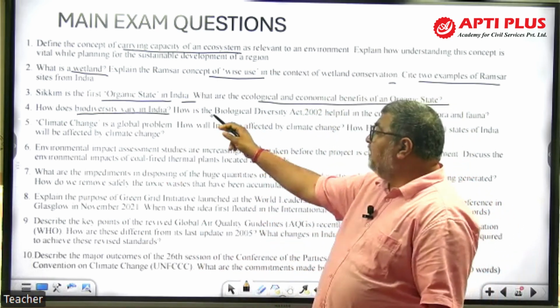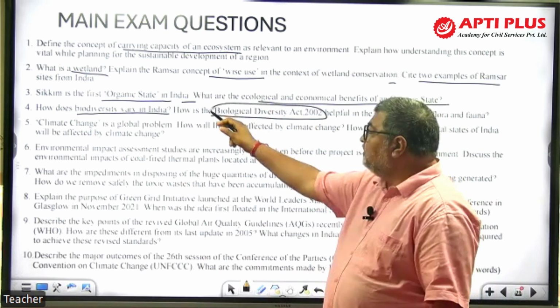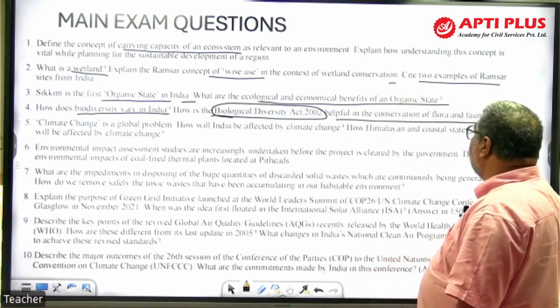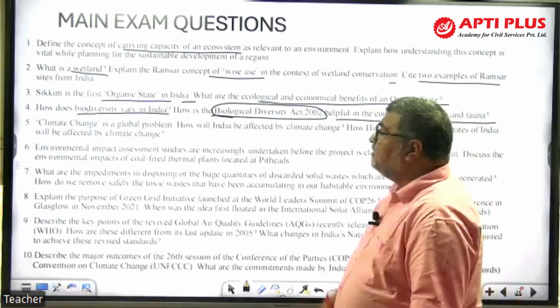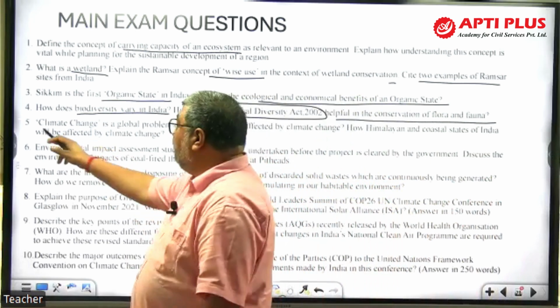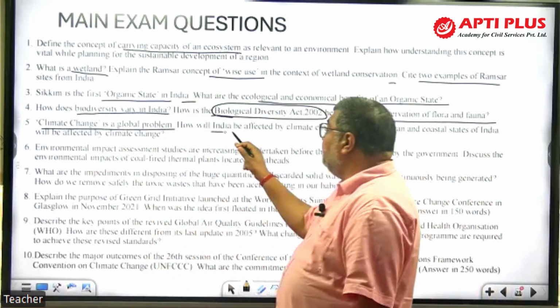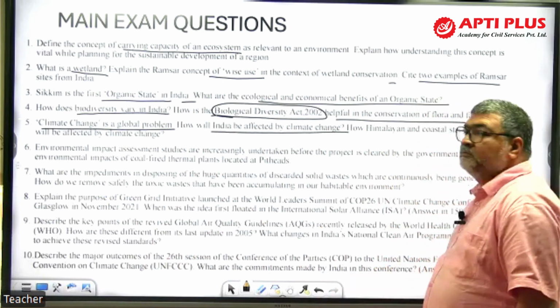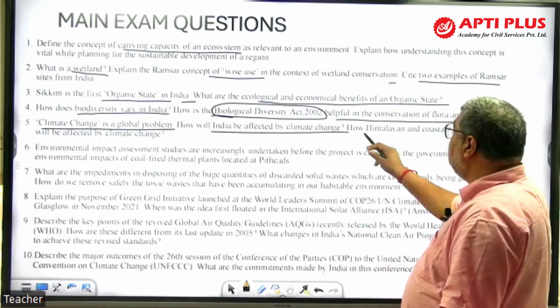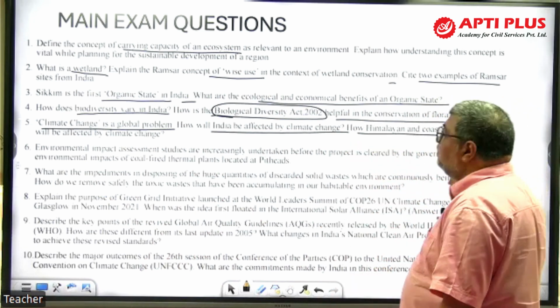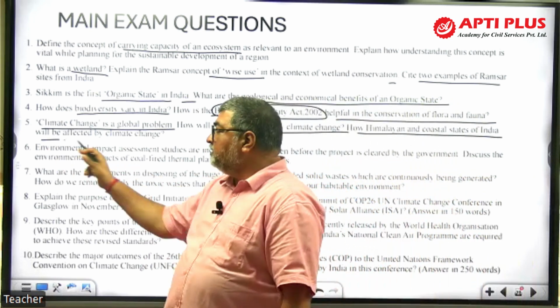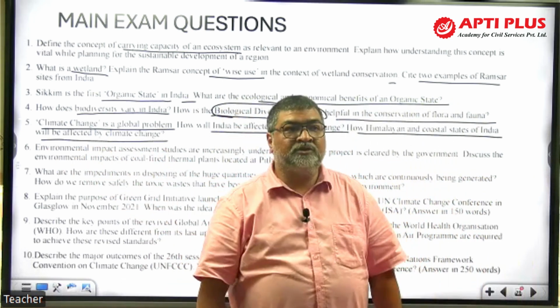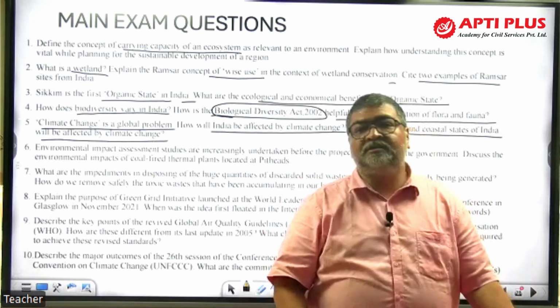How is the Biological Diversity Act? This law is helpful in conservation of flora and fauna. The role of the act. Then climate change. Climate change is a global problem. How will India be affected by climate change? What is the impact of climate change in India? How will Himalayan and coastal states of India be affected by climate change? Himalayan range and coastal states affected by climate change impact.